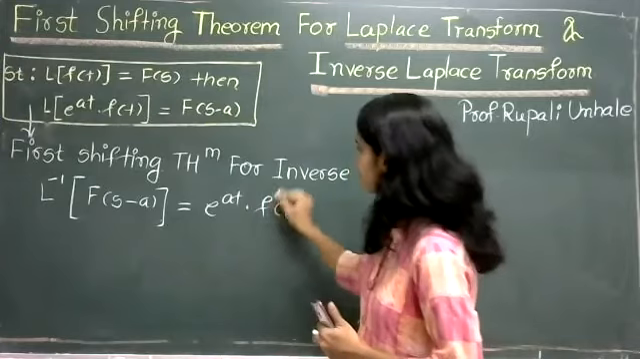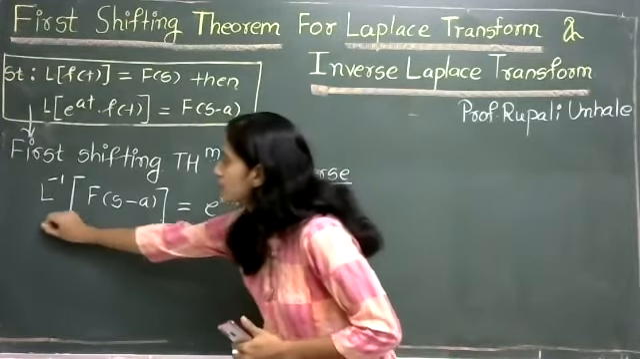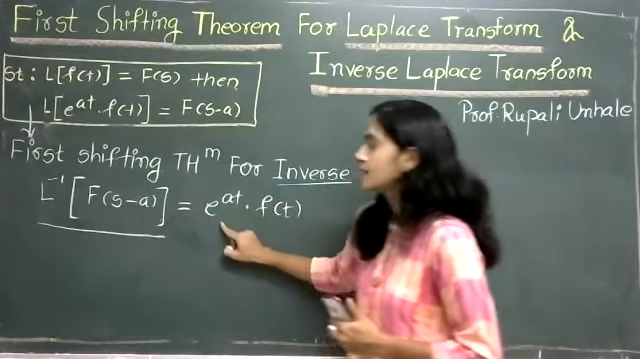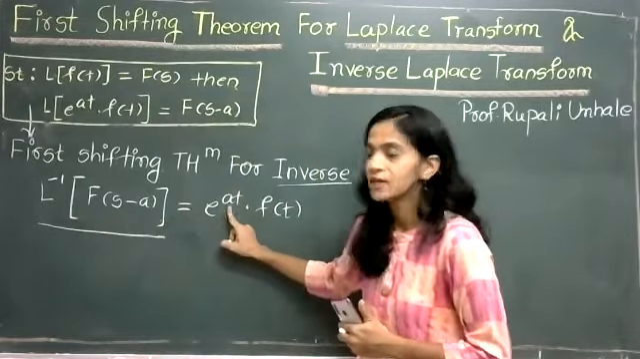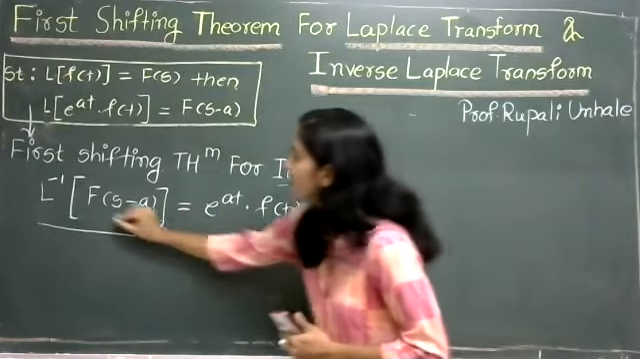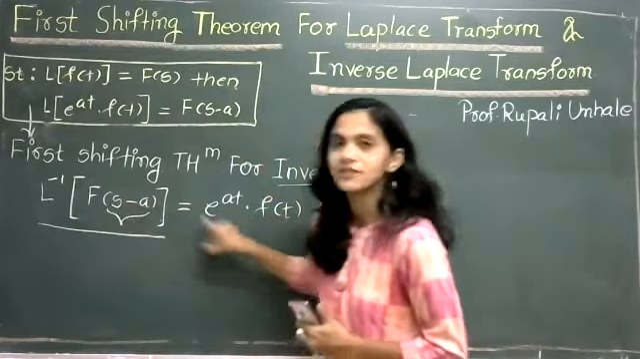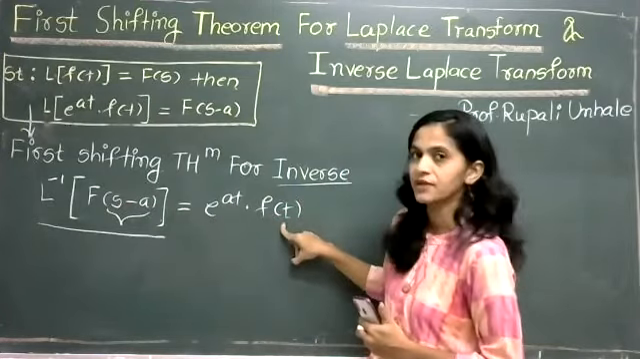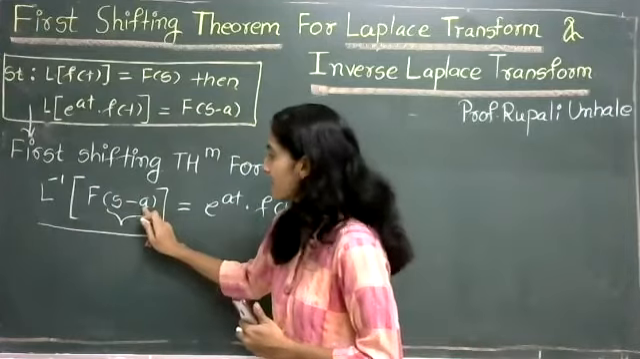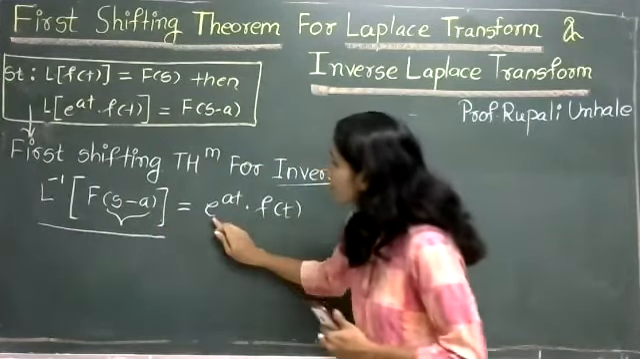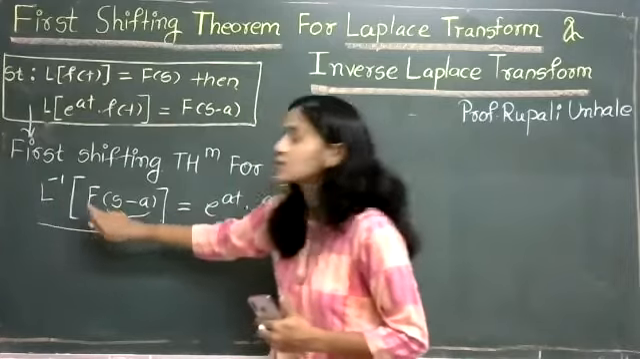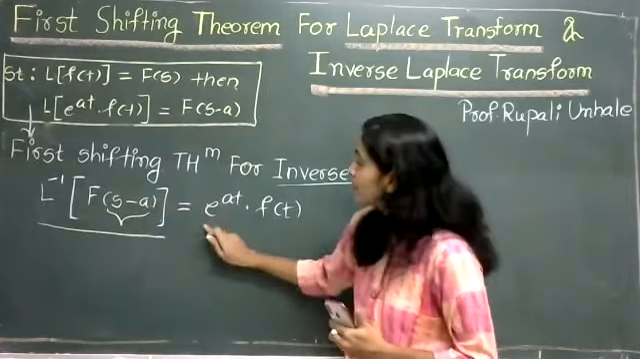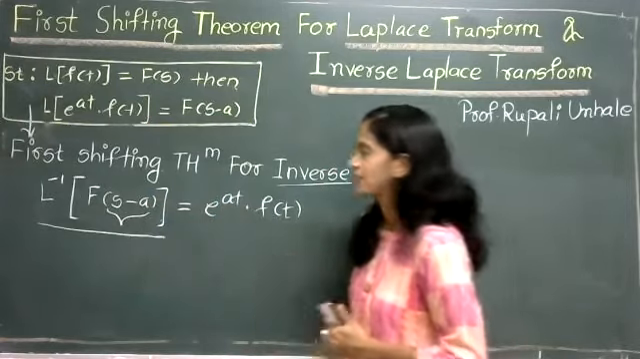So for the inverse, L inverse of F(s minus a) is nothing but what? e raised to at into f(t). Here we are taking a outside, so what remains there? e raised to at into L inverse of F(s). We are shifting this a, that's why e raised to at into f(t).